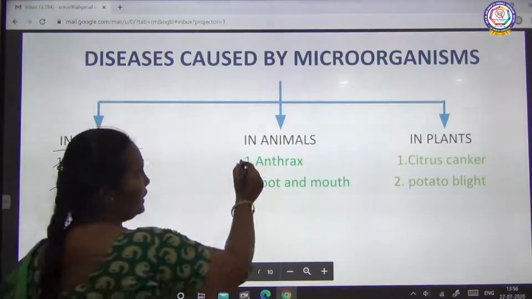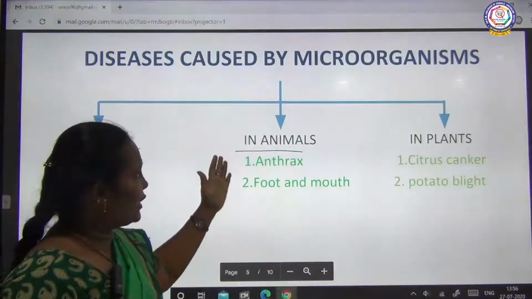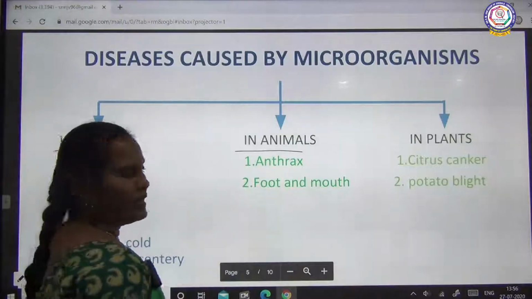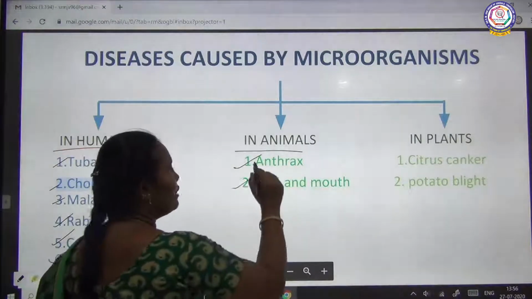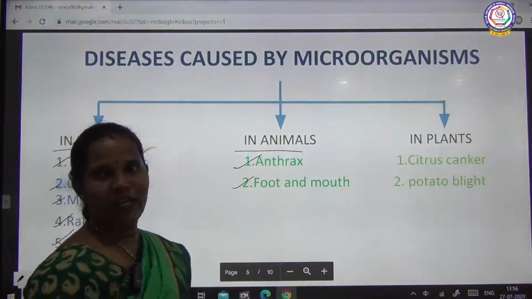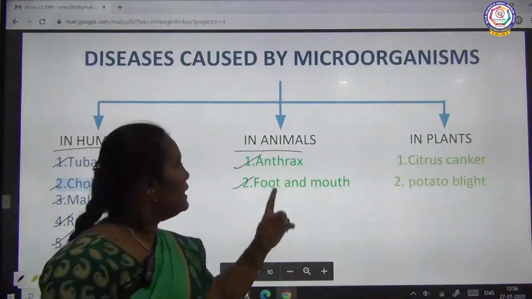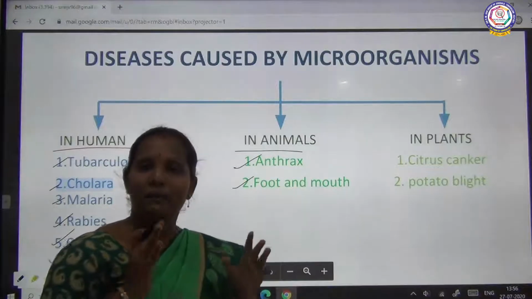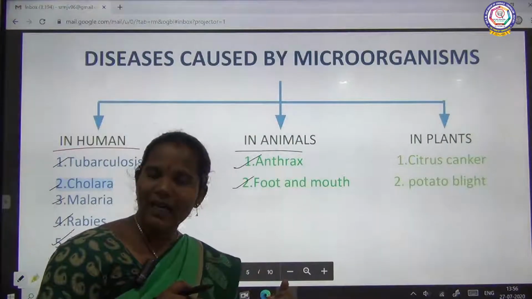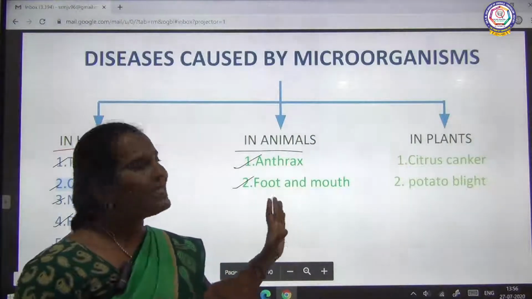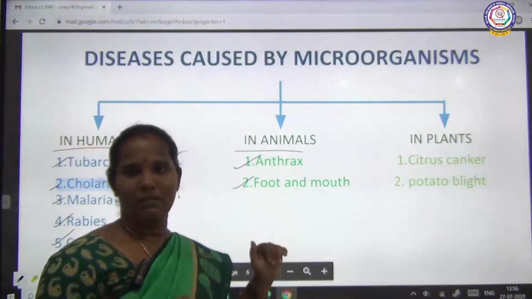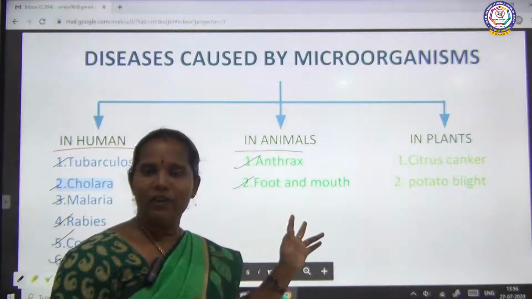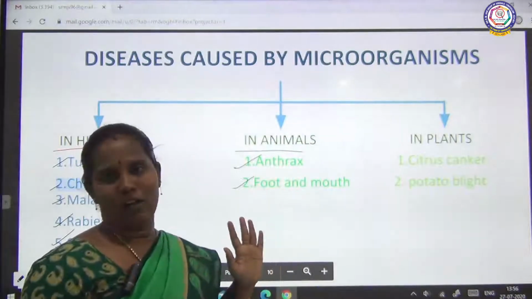Then in animals, microbes cause 2 diseases. One is anthrax, another one is foot and mouth disease. This anthrax can affect humans as well as animals. Mostly anthrax affects cattle. Cattle means animals. Sometimes this anthrax may affect humans also.